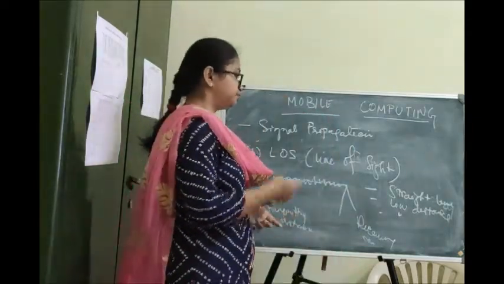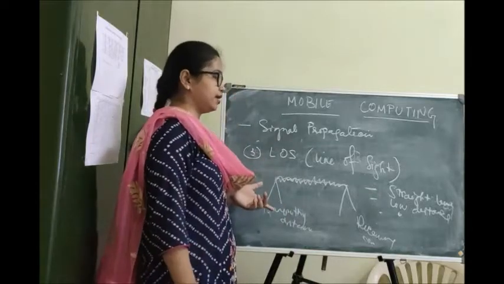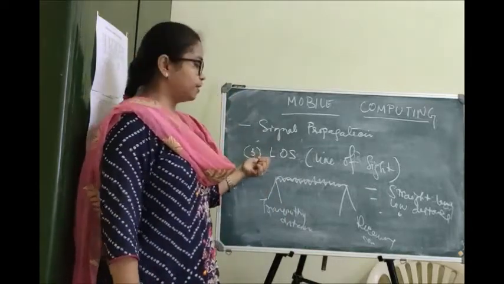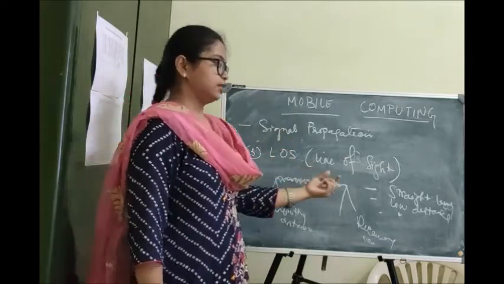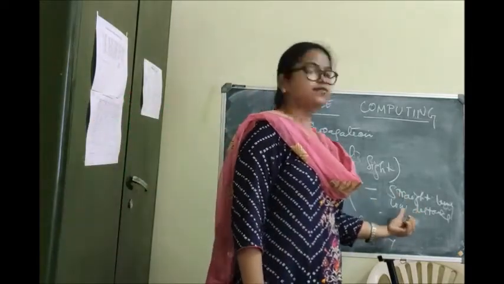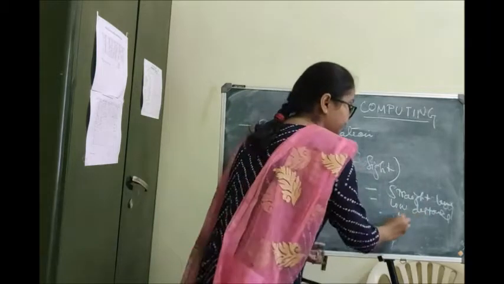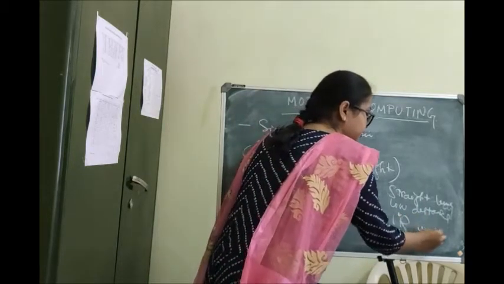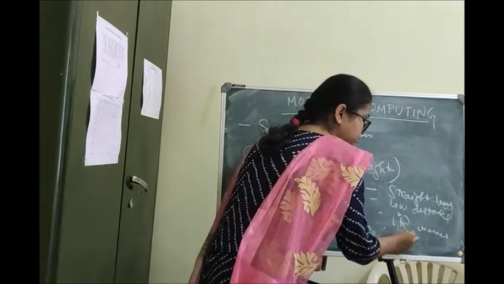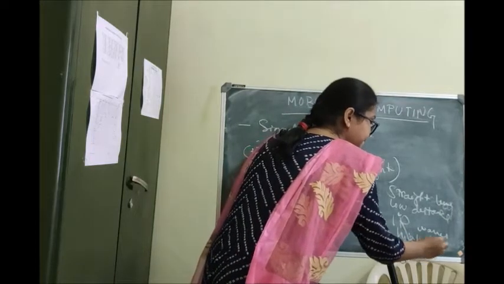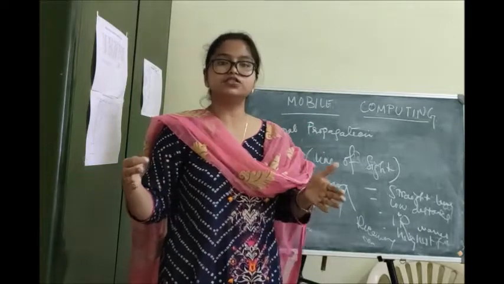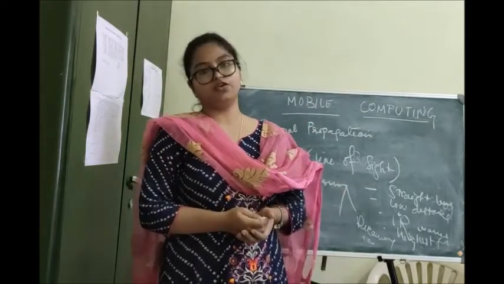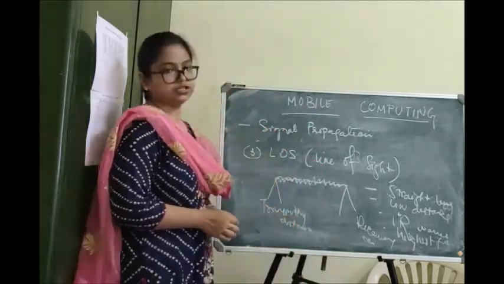I am revising this one again. In this kind of propagation, the devices have to be within sight of each other. The waves are specifically called infrared waves. They have the highest frequency, and they cannot travel large distances. So the distance of communication is very low in the case of line of sight propagation.